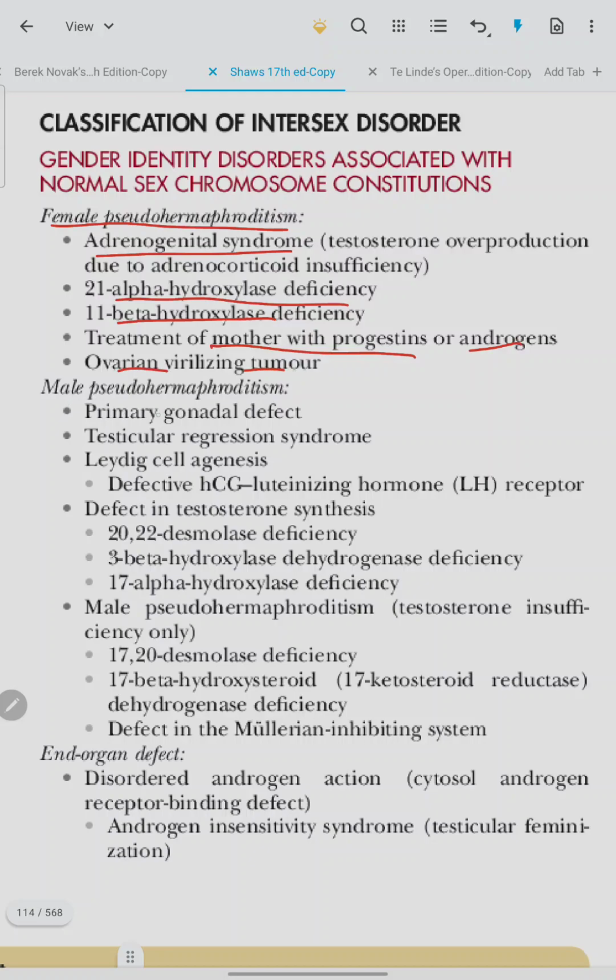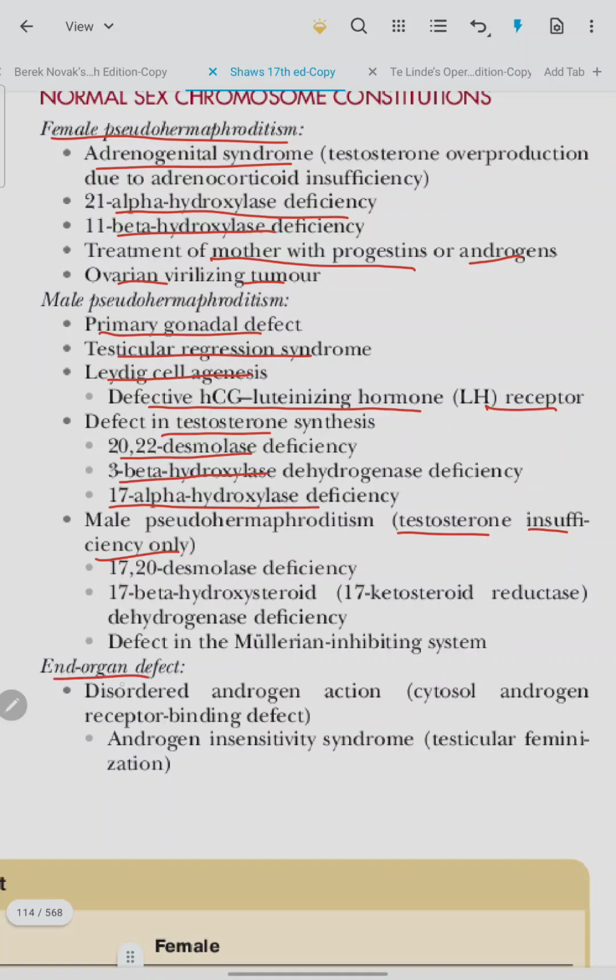Male pseudohermaphroditism: primary gonadal defect, testicular regression syndrome, Leydig cell agenesis, defective HCG luteinizing hormone receptor, deficiency in testosterone synthesis like 17 alpha hydroxylase deficiency, 3 beta hydroxylase deficiency, 20,22 desmolase deficiency, male pseudohermaphroditism due to testosterone insufficiency only,